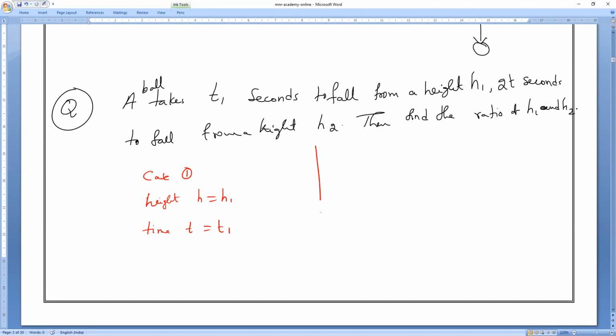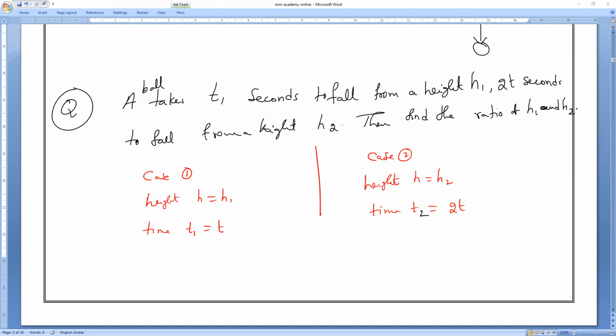Case 2: height h is equal to h2, and time t is equal to 2t. So T1 is t, and T2 is 2t. Understood?